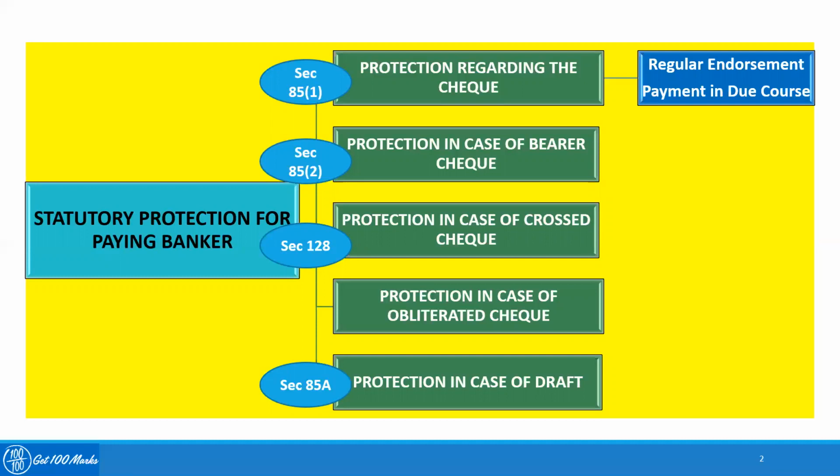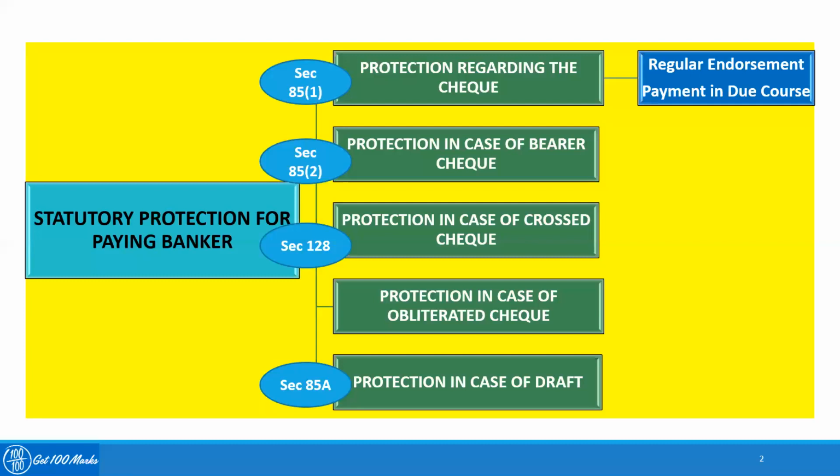If it is a bearer check, obviously the endorsement is proper and the check is in proper form, the banker can always make the payment, and he will not be responsible if the person who has come with the bearer check is a thief or someone else, right? But if it's a cross check, the payment should go only to the account of the particular person.